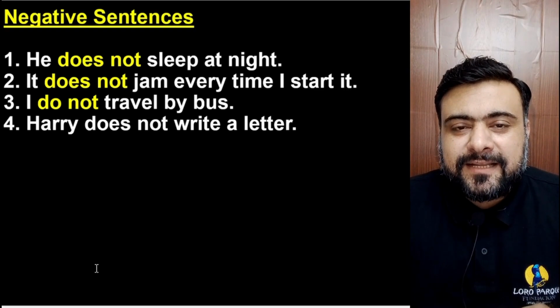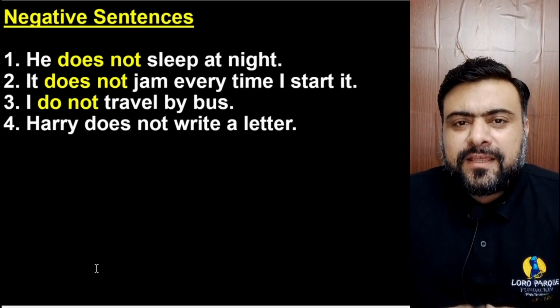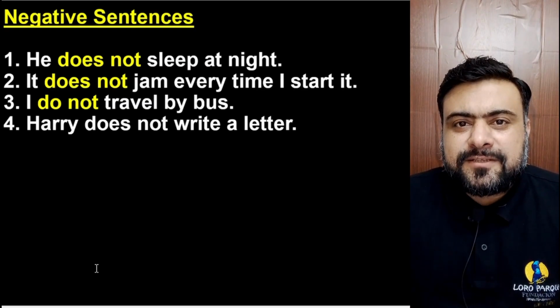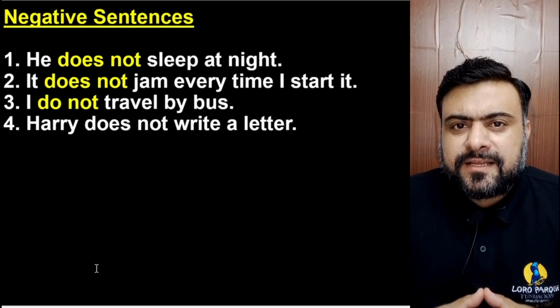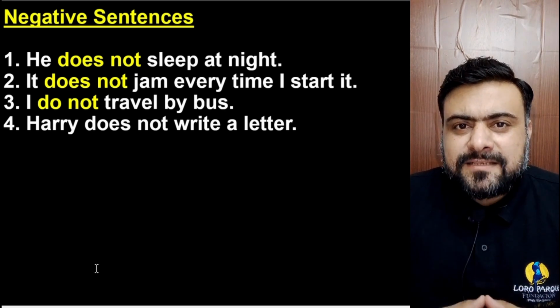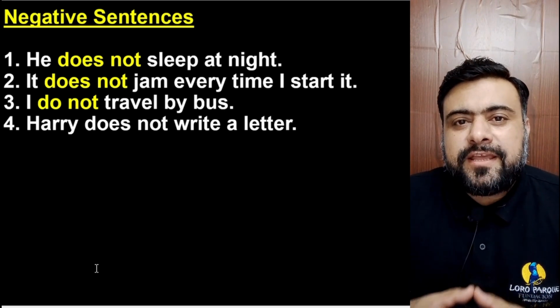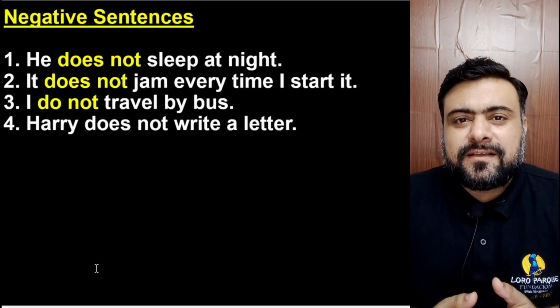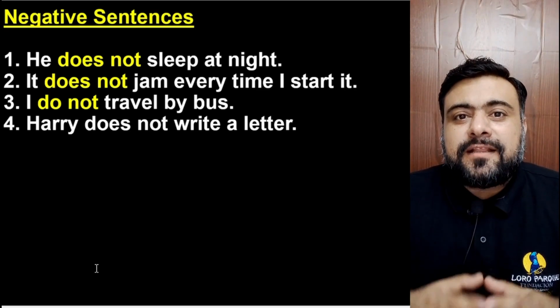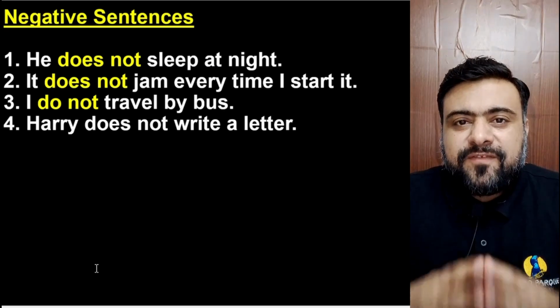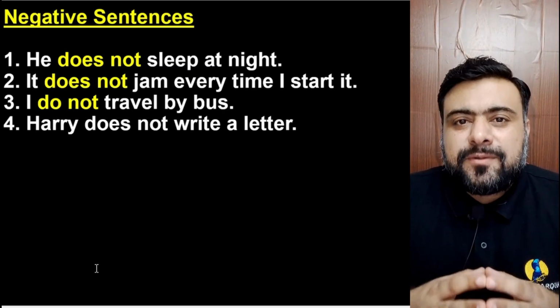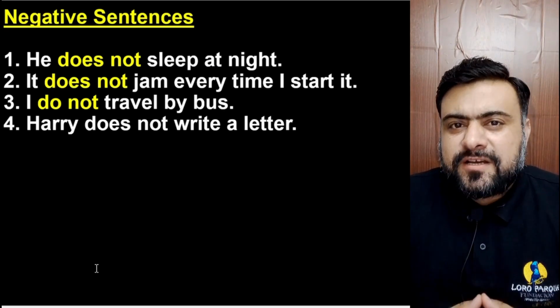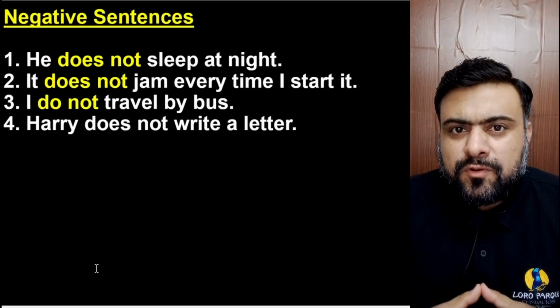He sleeps at night. But when it gets negative, he does not sleep; the S is not there. The reason is that does or does not removes this S or ES from the first form of the verb. If a sentence contains does or does not, the S or ES with the first form of the verb is removed.